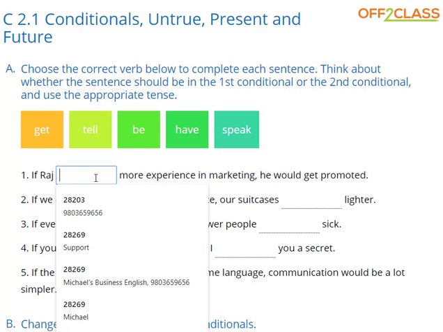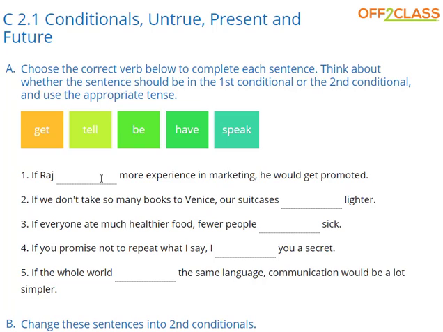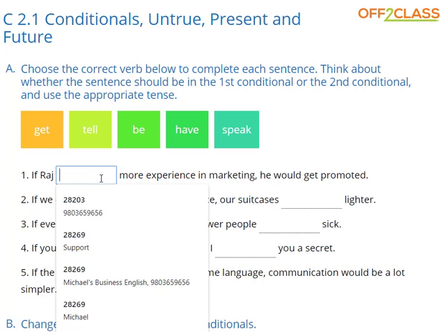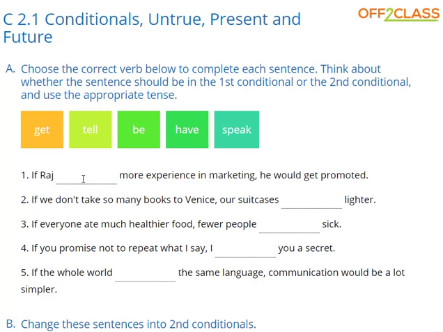Just speak, right? Oh, what's going on with my form? It's weird. Anyway, if Roger, right? What's the answer here? I think it's if Roger had more experience in marketing, he would get promoted. You could also do got, but I think it's had. If Roger got more experience in marketing, he would get promoted, that could work as well, but I'm pretty sure it's had, in my opinion, right?